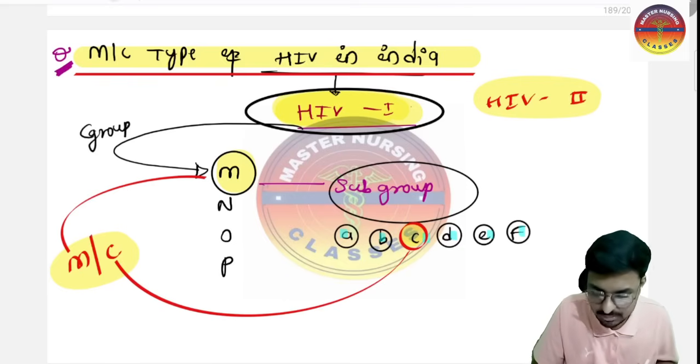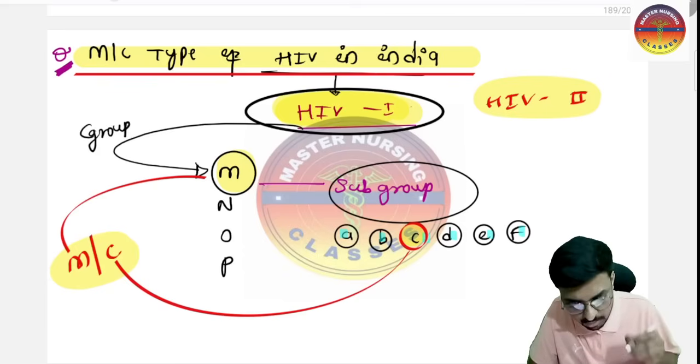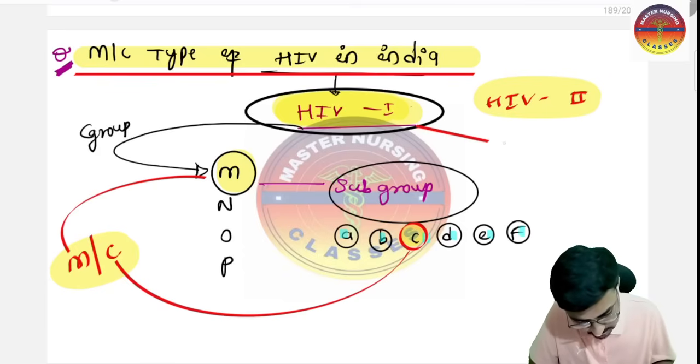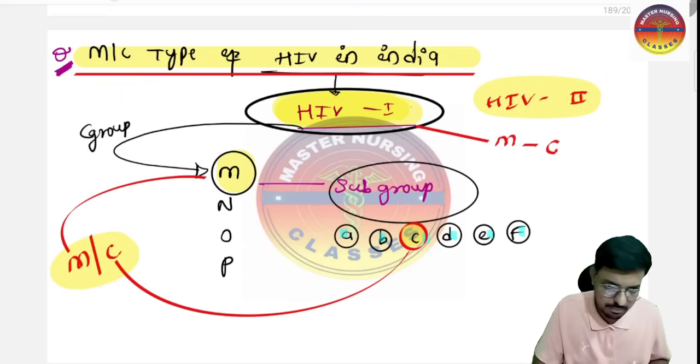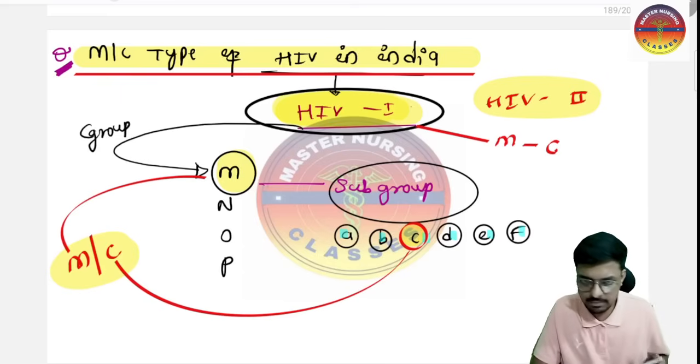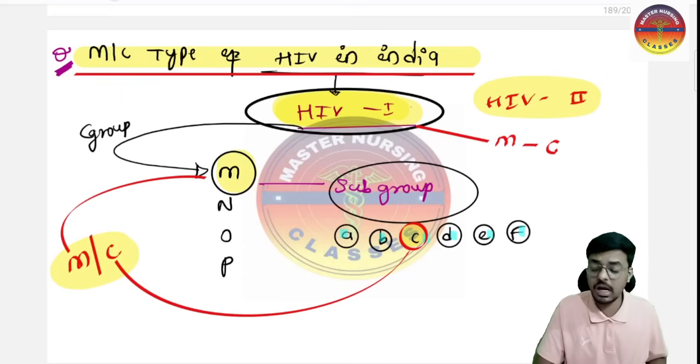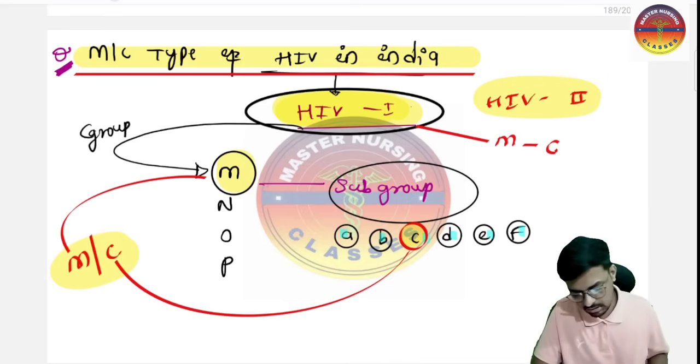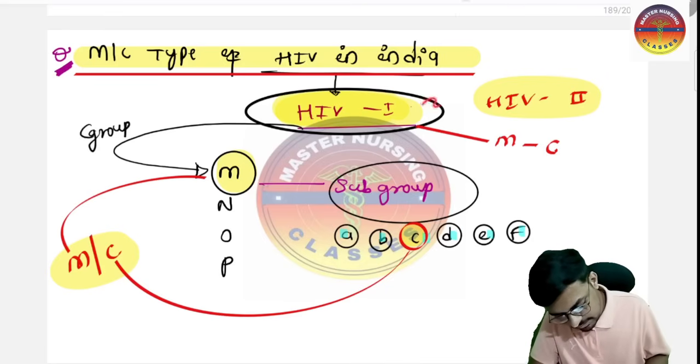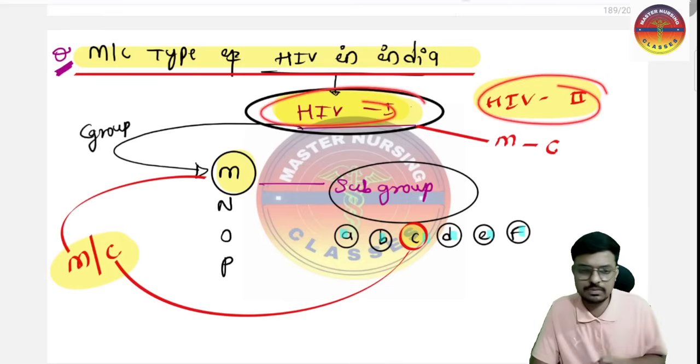which type of HIV is most common in India? HIV type number 1. In this one, the group is M group and the subgroup is C. So HIV1 M C is the most common type of HIV in India. So please do keep it in your mind, and from here you may expect a question. Sir, you told we have HIV1 and HIV2. So what is the difference between these ones?